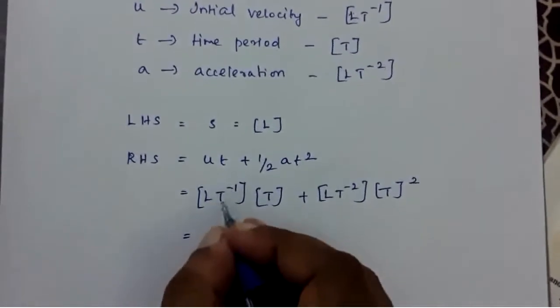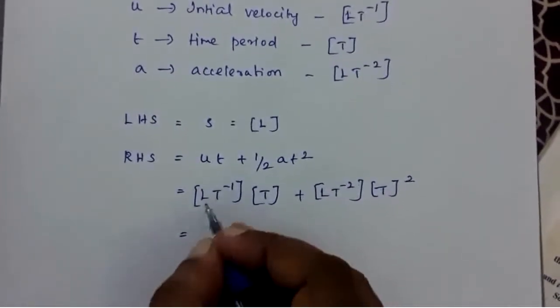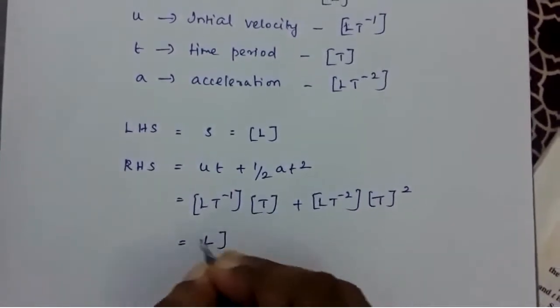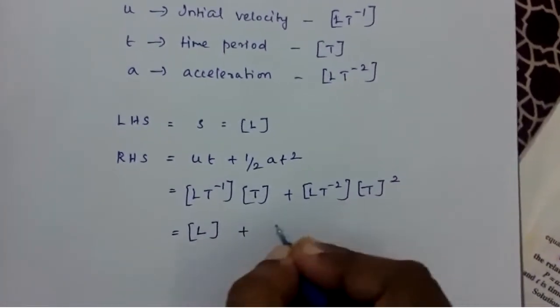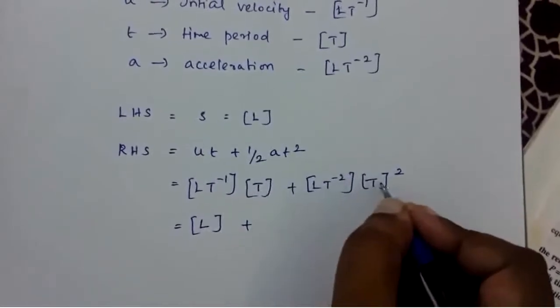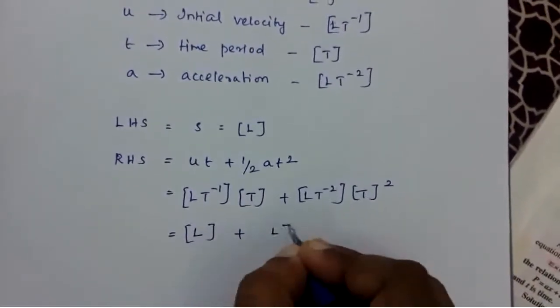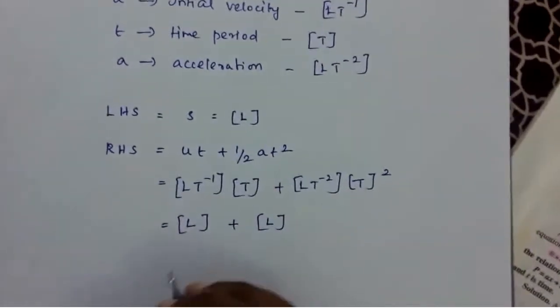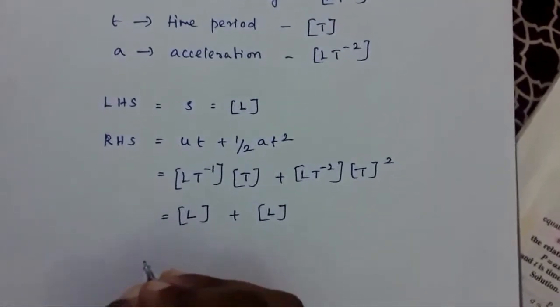Now we can add the powers of the like terms. So here it is L, T raised to minus 1 and T. So it is only L. Plus here it is T raised to minus 2 and T square. So here it is also L. So you can see all the terms of the equation are having the same dimension.